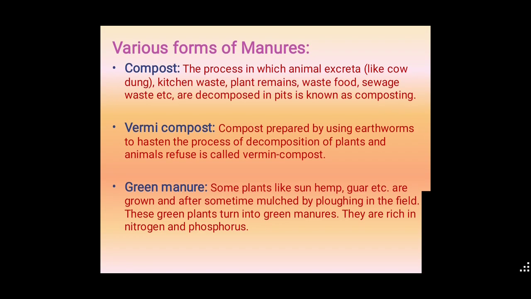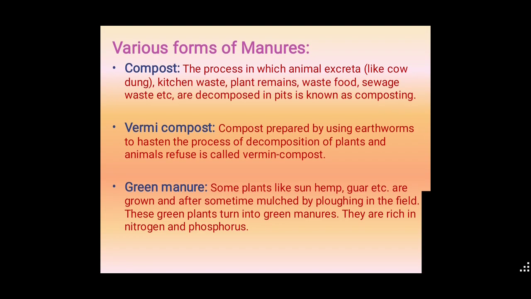First one, compost. It is the process in which animal excreta, that means cow dung, kitchen waste, plant remains, that is leaves, roots, stems, waste food, sewage waste, etc., are decomposed in pits.